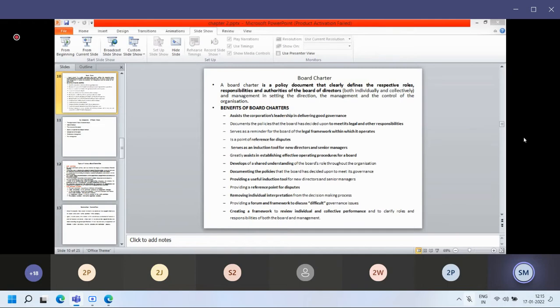Now the audit committee's primary task is to monitor. Now we are going into detail on the audit committee. What will be the task for the audit committee? The audit committee's primary task is to monitor the integrity of the company's financial reporting. We are focusing on the financial audit committee.